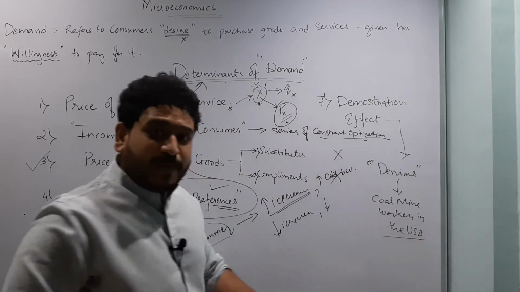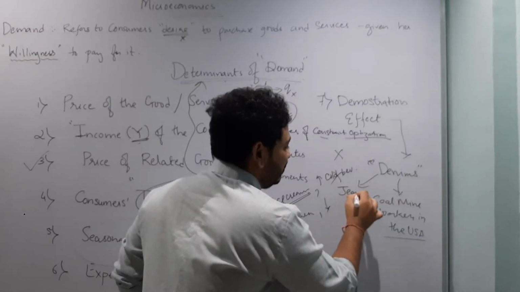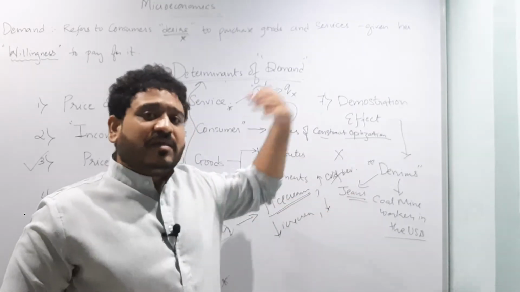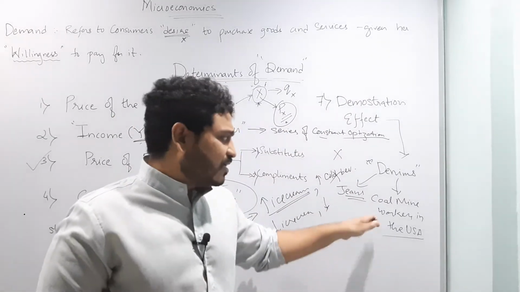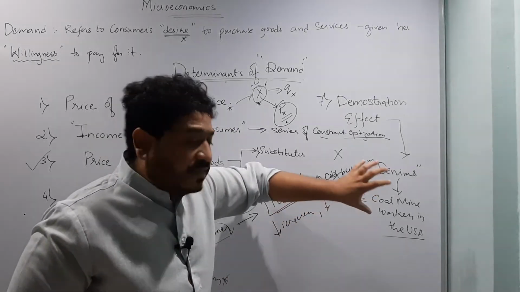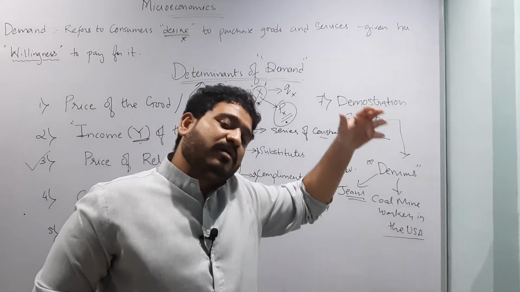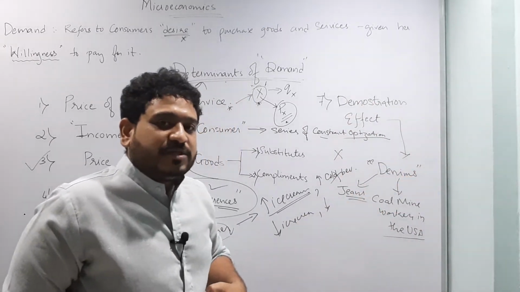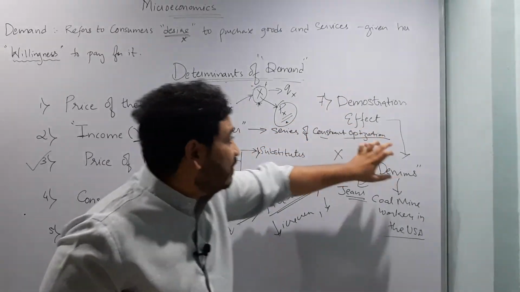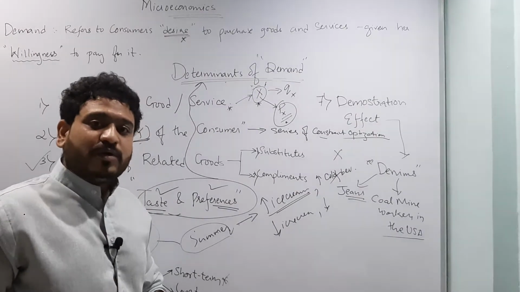But now denims, or jeans, whatever you call them, have become a trend in India. Why? Because the Western counterpart is wearing it, the Western millennial cohort is wearing jeans. How that consumption which is there somewhere in the world is affecting my consumption decision is called the demonstration effect. So the demonstration effect plays an important role in determining the quantity of that particular commodity which I am going to demand in the market.